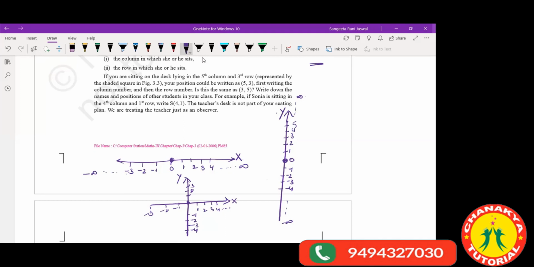Now, to find the location. How to find the location? You know, when did it initially start? There was a mathematician, René Descartes. Once he was sleeping and looking at the roof of the room, he observed an insect roaming on the roof. We have also seen this many times, lying on the bed and looking at the roof.